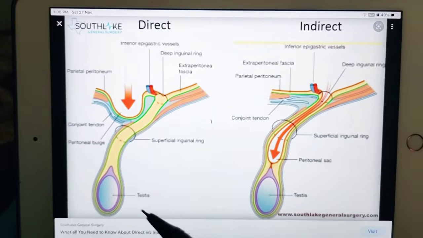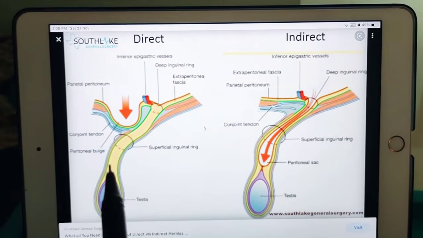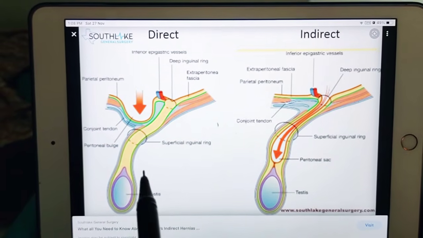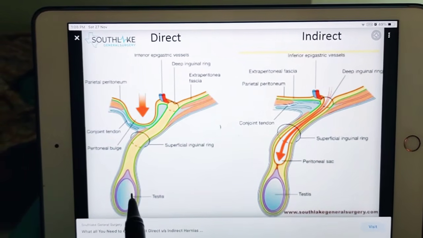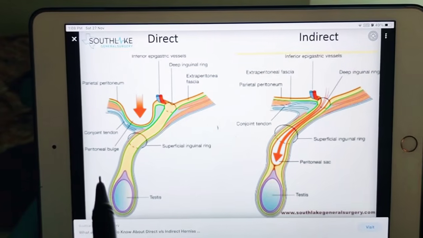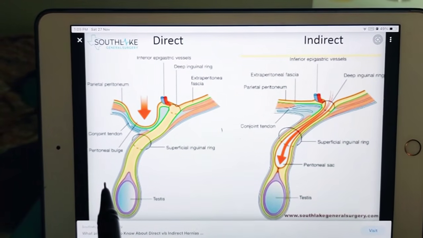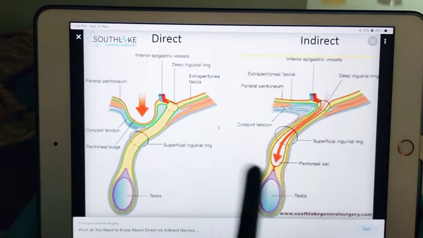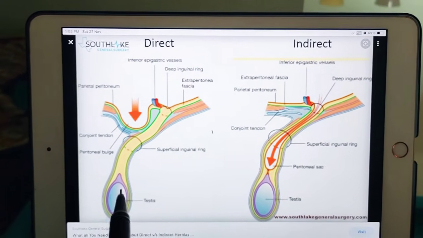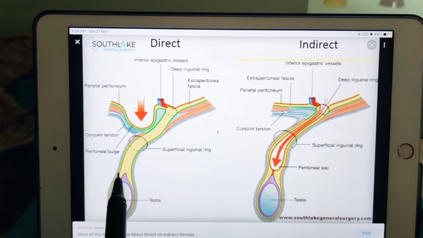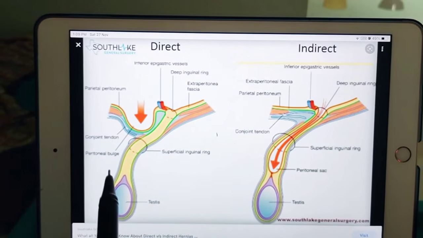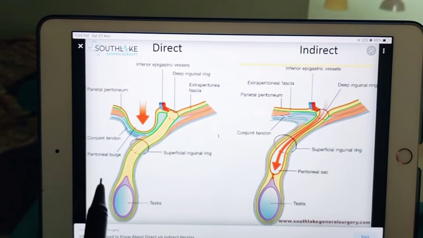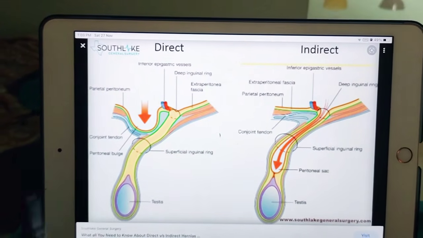Now let us see what the coverings are in the case of direct hernia. It is the same as for indirect hernia, except that instead of the internal spermatic fascia there is fascia transversalis, which is the posterior wall of the inguinal canal, right? So the coverings are: extraperitoneal tissue, next fascia transversalis, conjoint tendon, external spermatic fascia, skin. So instead of the cremasteric fascia, here you have the conjoint tendon.